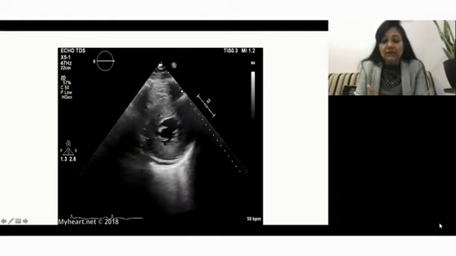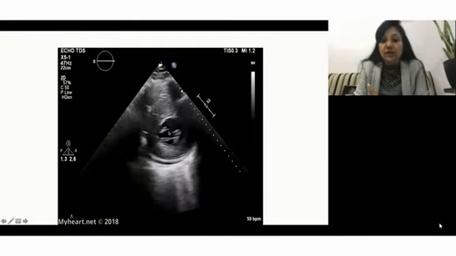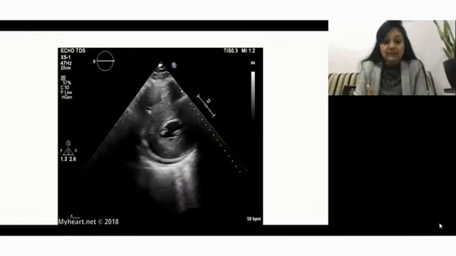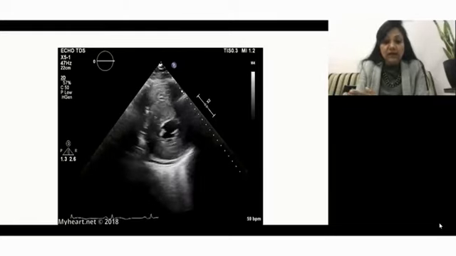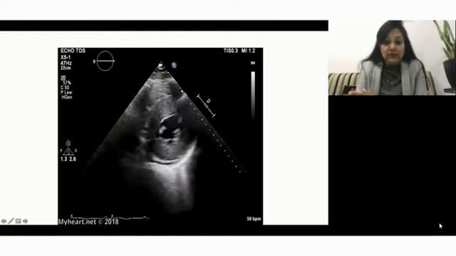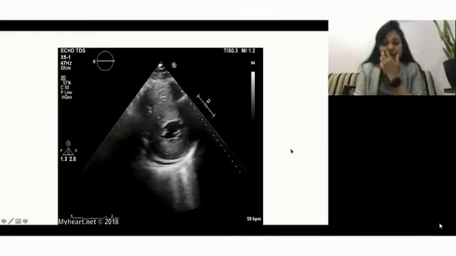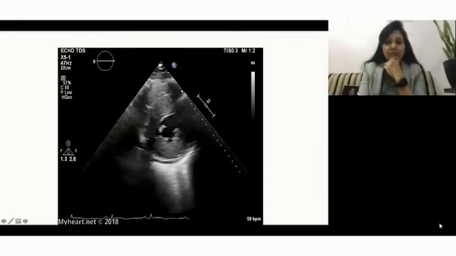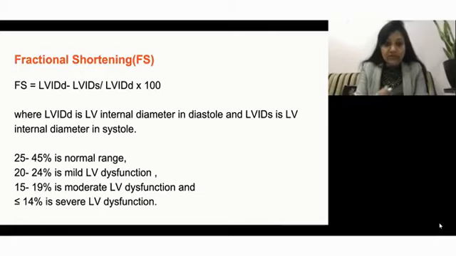Thickening of the LV, can you appreciate it is a severely thickened LV wall. So this is a hypertrophied LV. So this can be a hypertrophic cardiomyopathy. Yes, this is what a hypertrophic cardiomyopathy looks like. There is severely hypertrophied LV muscle, and the ejection fraction is reduced, maybe around 40% or so in this patient. Okay, so that was about the ejection fraction and the eyeballing method.